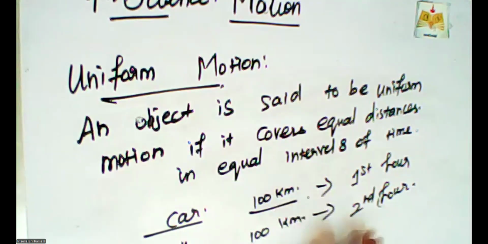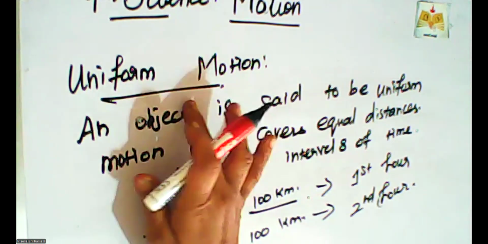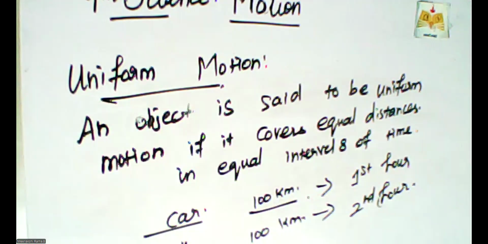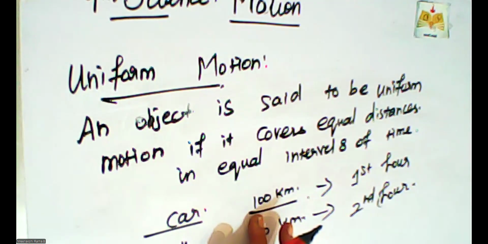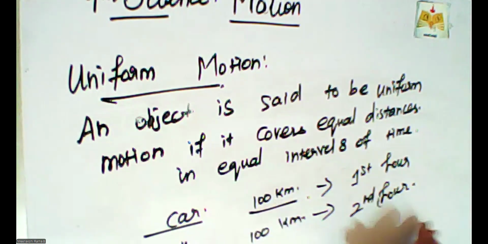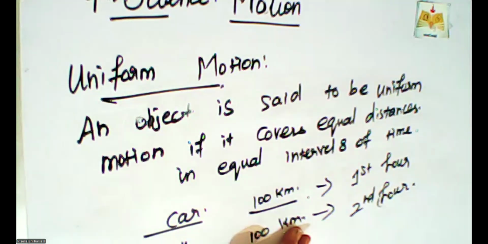Each and every hour the car crosses 100 kilometers, because the speed of the car is the same for both hours.